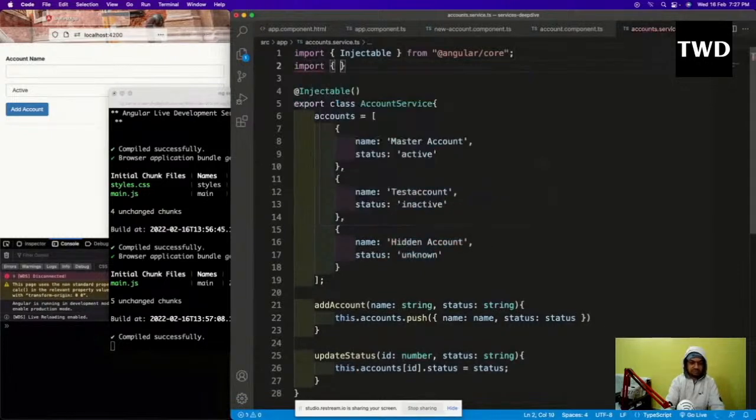Then import logging service from logging service, because we are going to use that in the constructor here.